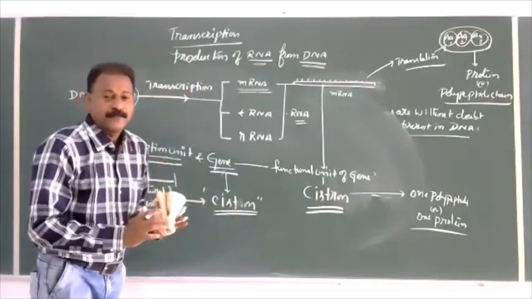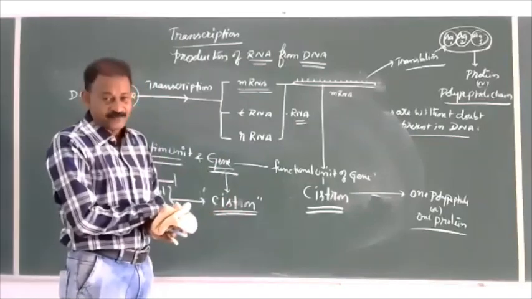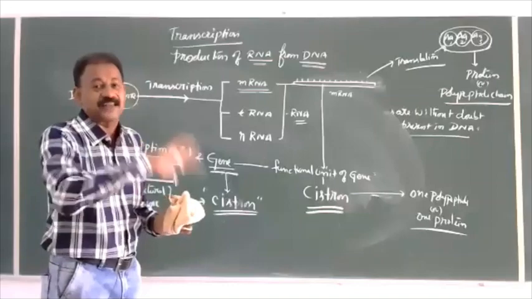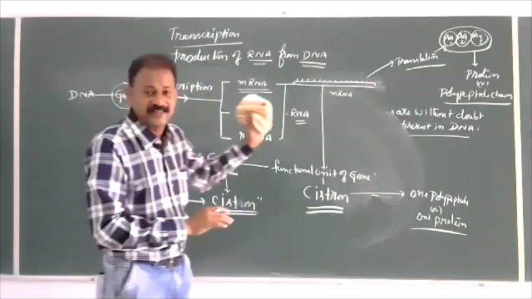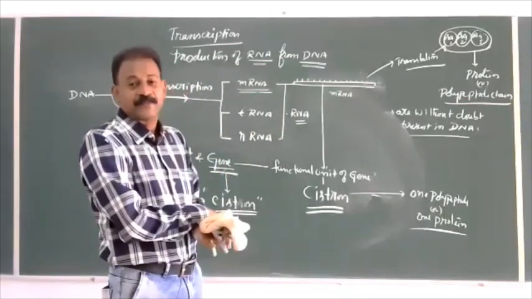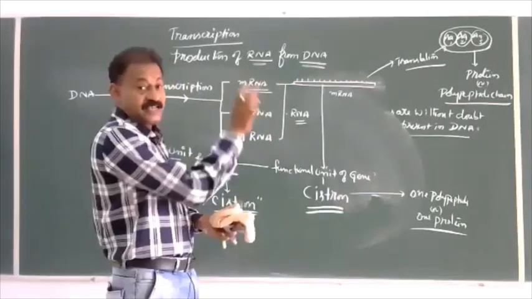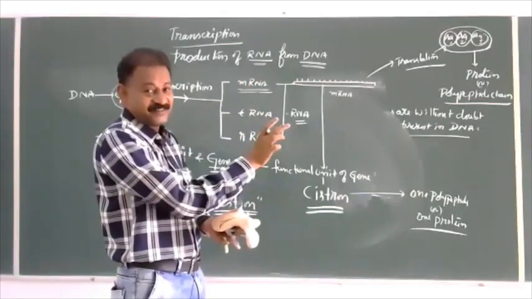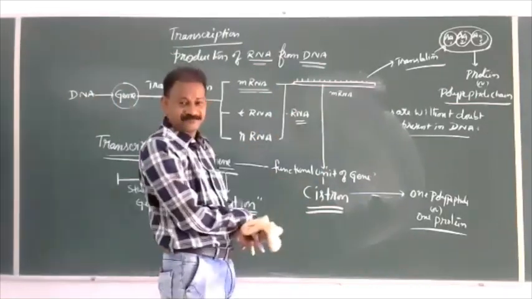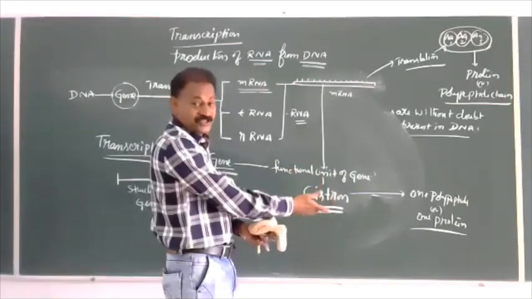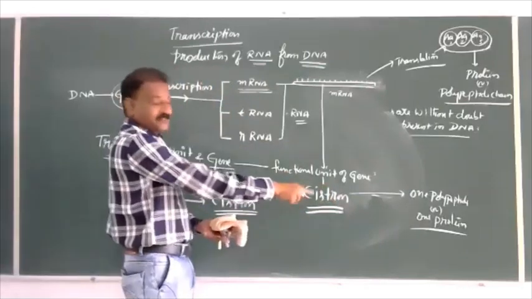Literally to say, in DNA, many genes are present without any doubt. So genes are units of DNA, but total DNA is not gene. One concept: all genes are DNA, but all DNA is not gene. That is the concept for assertion, reason questions, my dear students. And genes will produce many cistrons. All the genes are not cistrons.